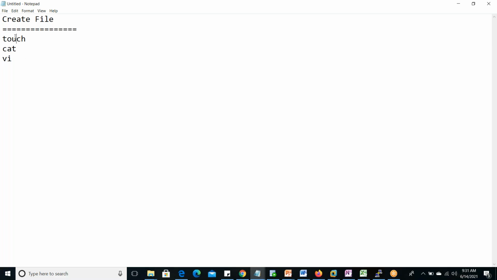So using touch, we can create simply the files. We cannot write any content here. Using the cat command, we can create a file and we can write the contents also. And using vi, we can create, we can write the contents and we can edit that also. In cat, we cannot edit. In touch, we cannot write also. We cannot write means we cannot edit. So touch is only for create.